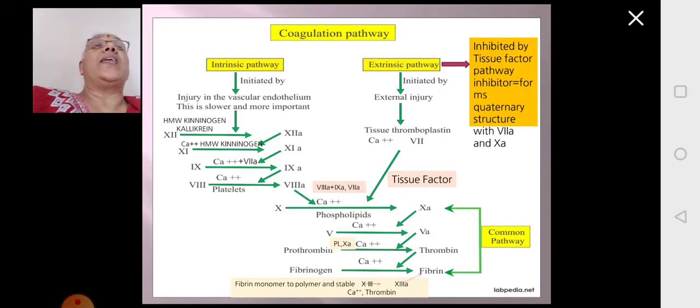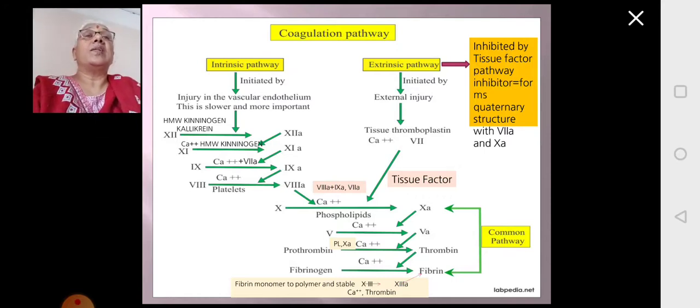So this is a very intricate pathway where blood clotting is happening, which involves the intrinsic pathway, extrinsic pathway, and common pathway. In the intrinsic pathway you have factor 10, factor 11, factor 9 and factor 8. Ultimately, 9 and 8 are required for conversion of 10 to 10A.